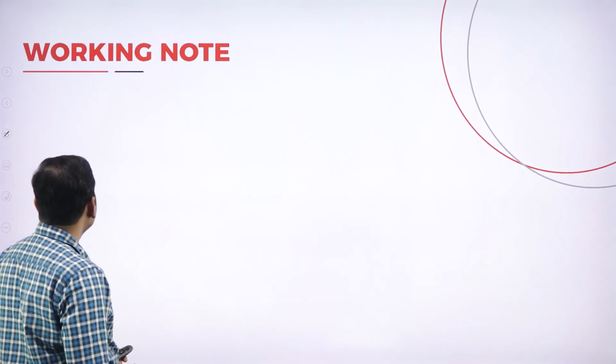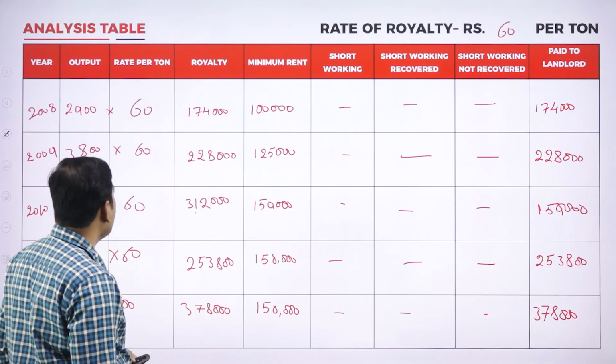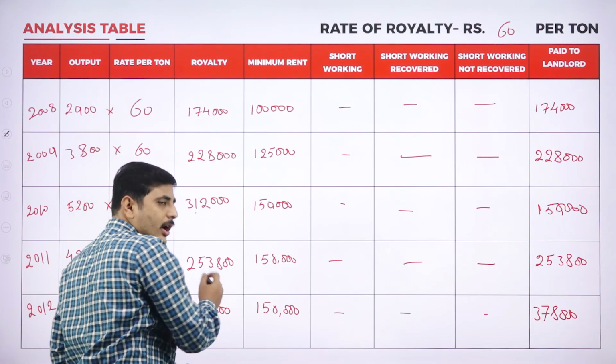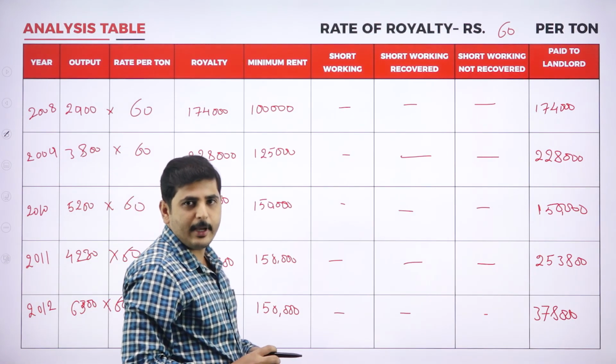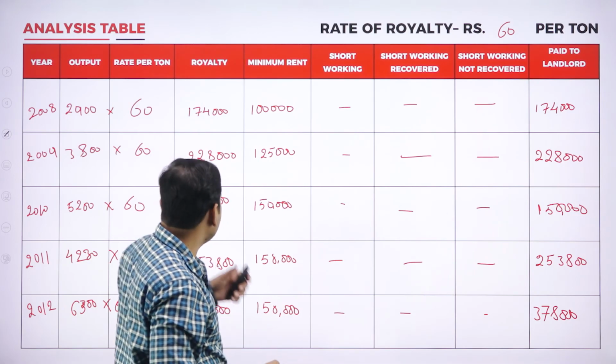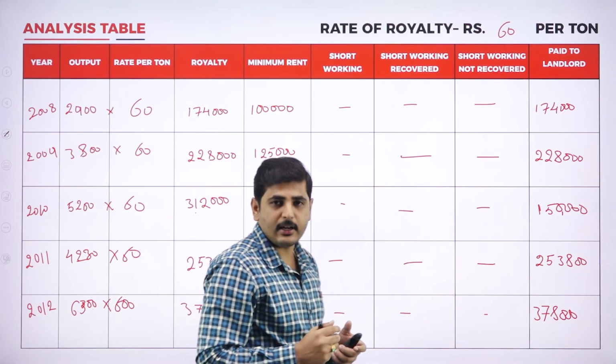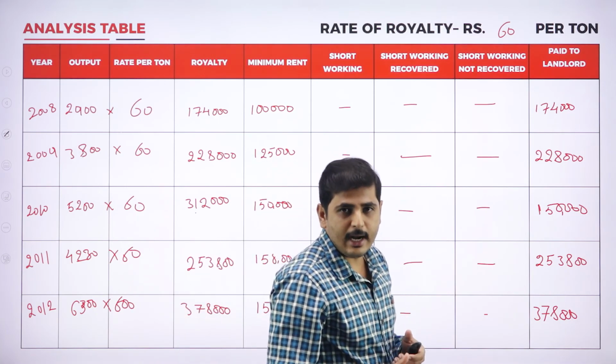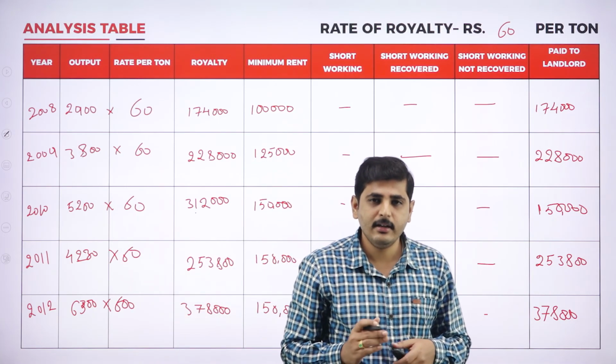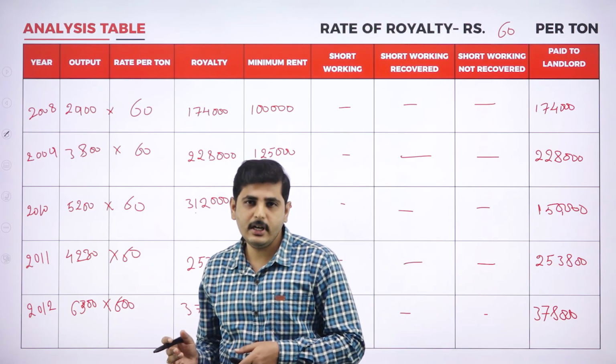In the landlord account, what is the first journal entry? For all the years you are paying the royalty only. So there are only three entries for every year: royalty is payable to landlord, royalty is paid, then the royalty is transferred to profit and loss account.